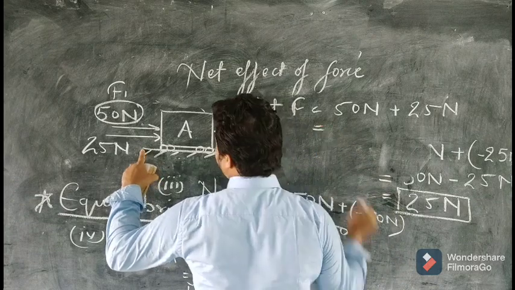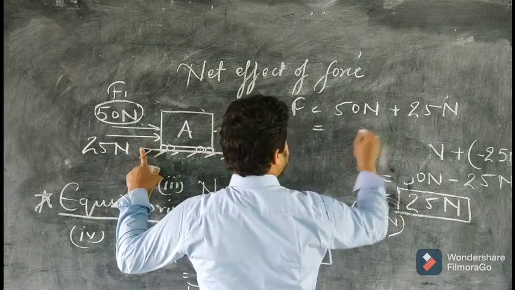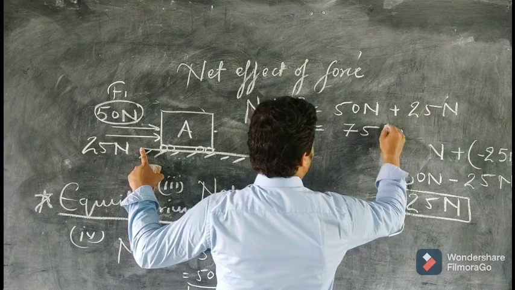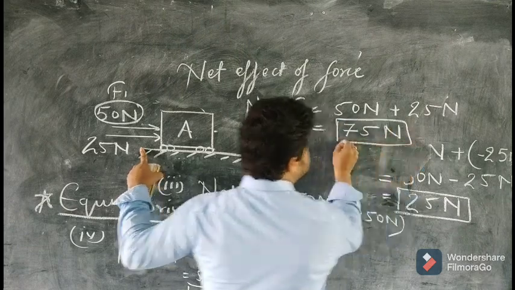We use the minus sign when the direction is different. So 50 plus 25, the net force on the block will be 75 Newton.